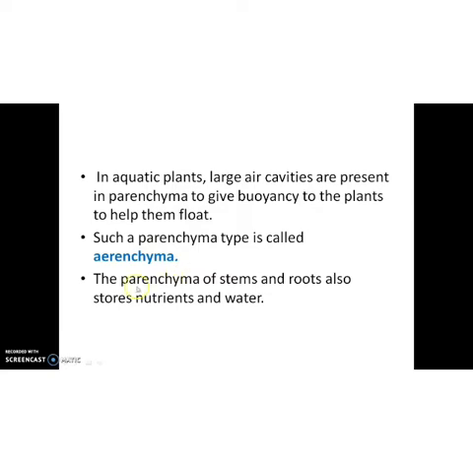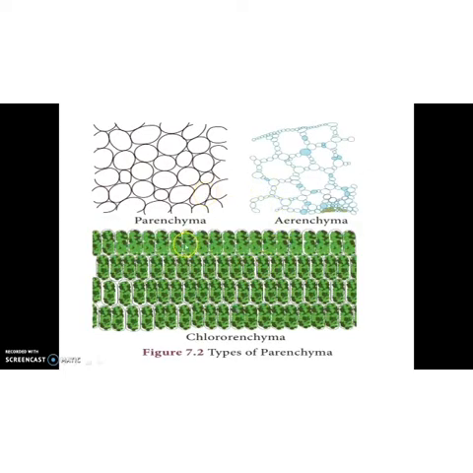Clear? Then the parenchyma of stems and roots also stores nutrients and water, another function. Okay? So from this diagram, it's very clear. This is parenchyma, simple parenchyma. In aquatic plants with more cavities, the parenchyma is termed aerenchyma. In leaves, if chlorophyll is present in parenchyma, it is known as chlorenchyma. So the types of parenchyma are clear. So we completed the first simple permanent tissue, parenchyma.